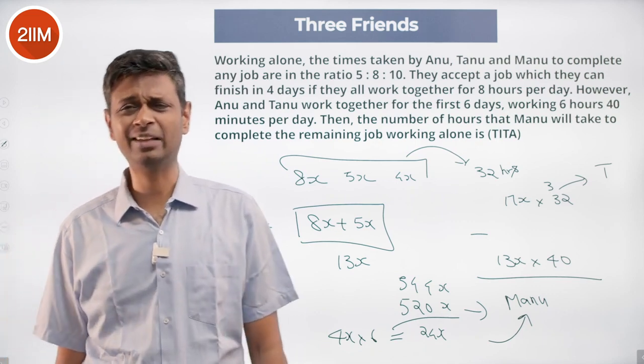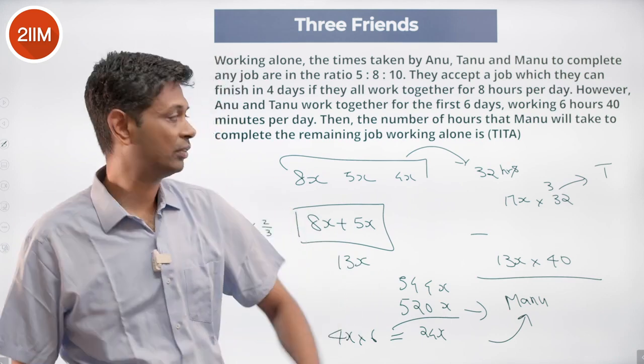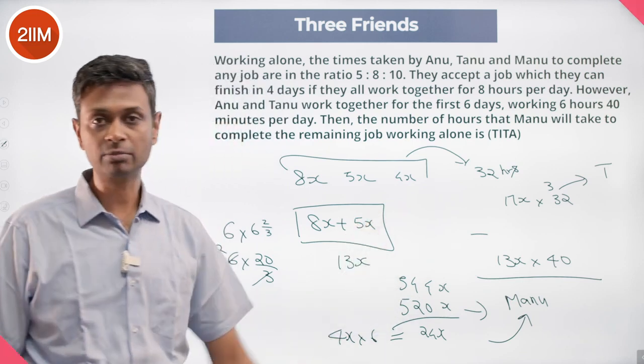Lovely question, but very time consuming. You have to go from time to rate, get the ratios, define the total task, find out what has been completed, get to the remaining, and again get to the number of hours Manu works.